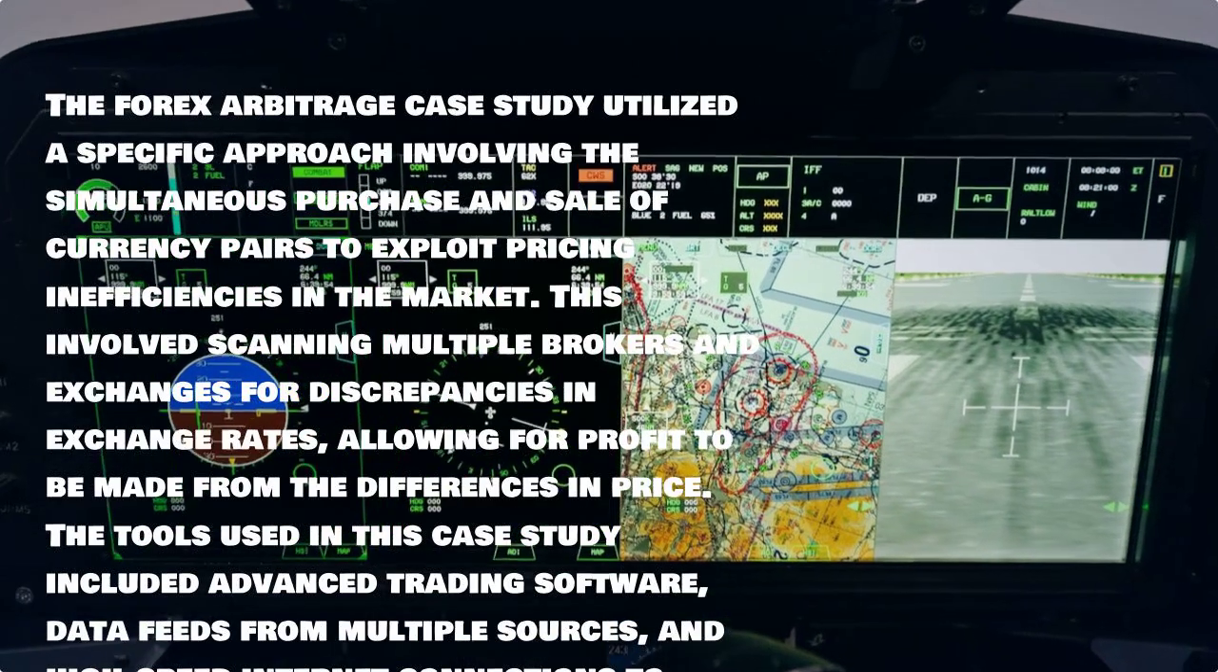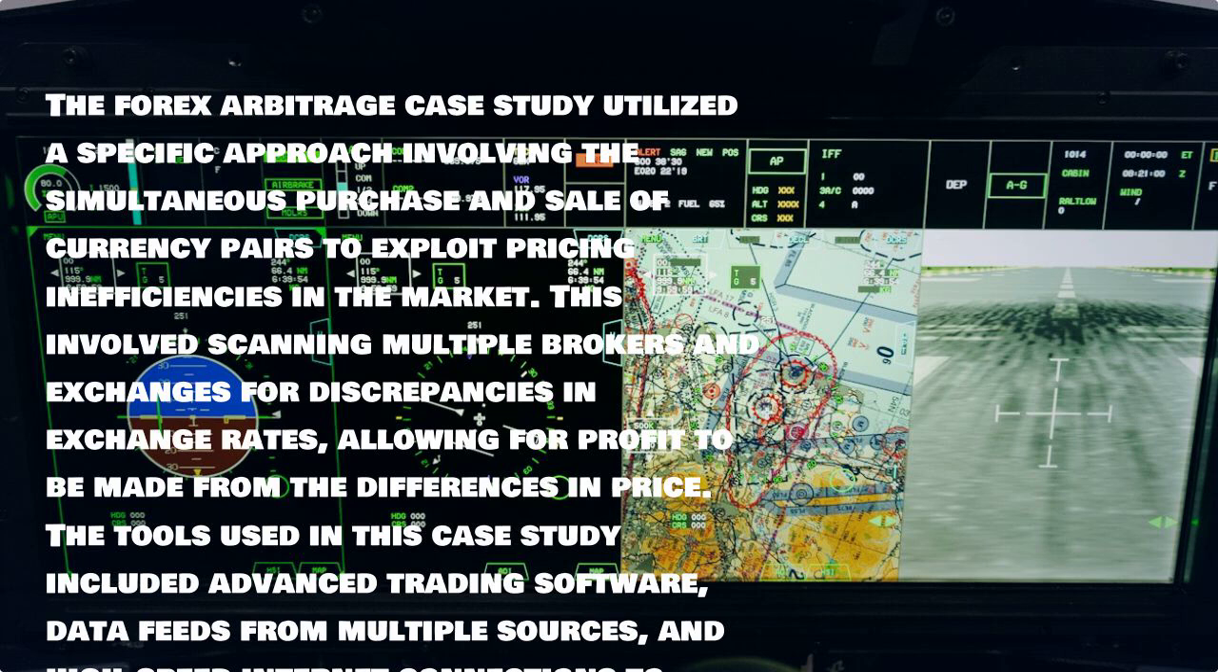The Forex arbitrage case study utilized a specific approach involving the simultaneous purchase and sale of currency pairs to exploit pricing inefficiencies in the market. This involved scanning multiple brokers and exchanges for discrepancies in exchange rates, allowing for profit to be made from the differences in price. The tools used in this case study included advanced trading software, data feeds from multiple sources, and high-speed internet connections to ensure quick execution of trades across different platforms.